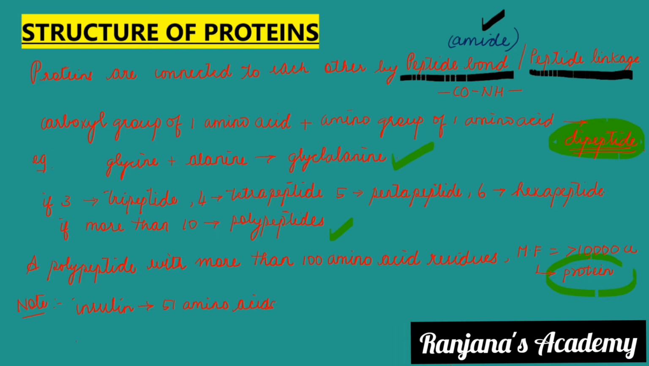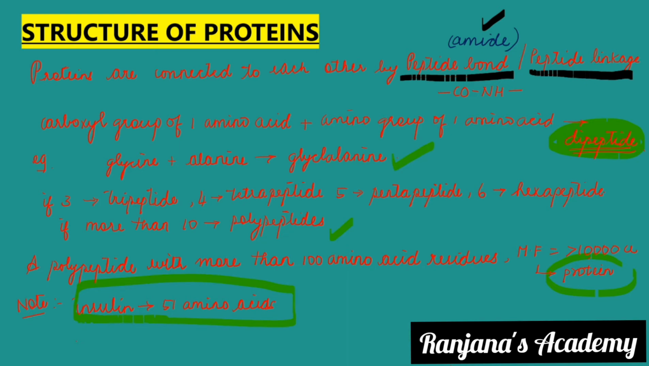The note you have to understand here is that insulin has 51 amino acids. Insulin has 51 amino acids in it. But is it a protein? The next question comes. One exception, this is also a protein, right? Because it has less than 100 amino acids, this is an exception. So I hope the structure of proteins is clear to you.